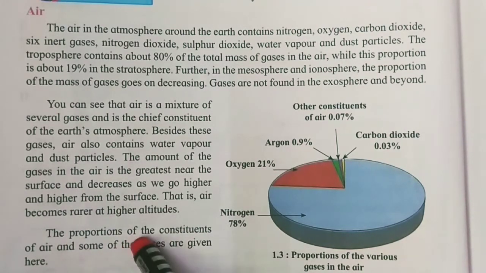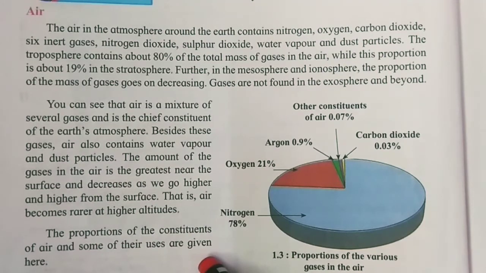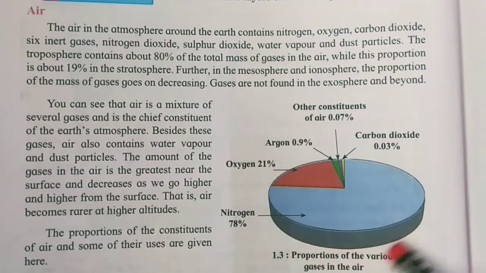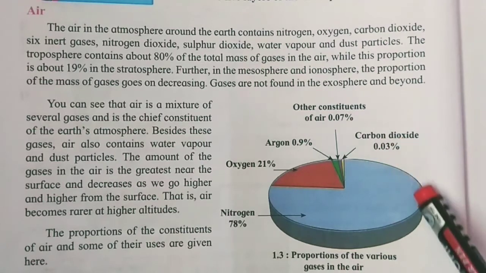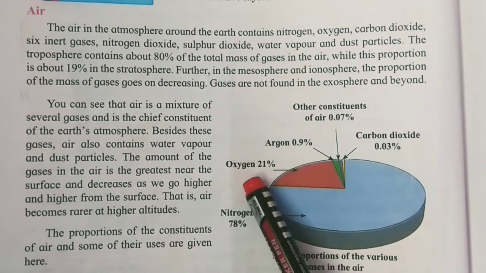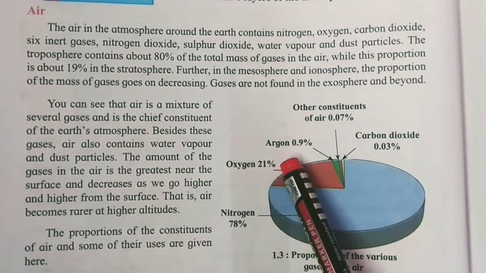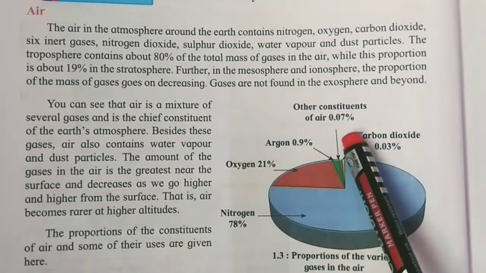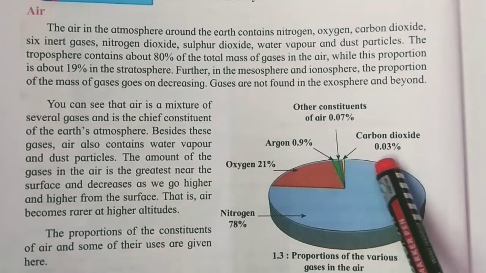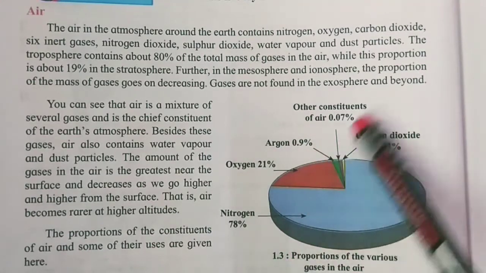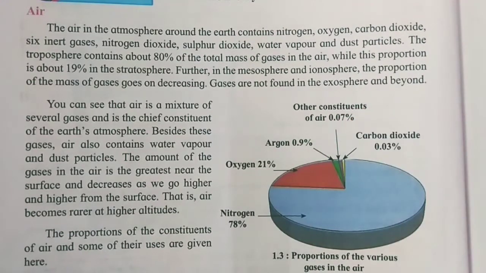Here the proportions of the constituents of air and some of their uses are given. One diagram is shown here with all the constituents present in the air of the atmosphere. There is 78% nitrogen, 21% oxygen, argon which is an inert gas, other constituents of air 0.07%, and carbon dioxide 0.03%. So this totals 100%. Other constituents means water vapor and dust particles.